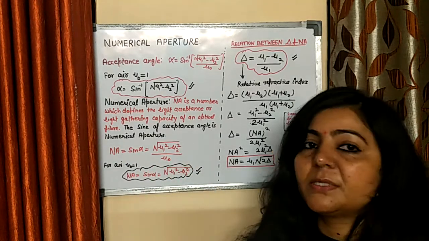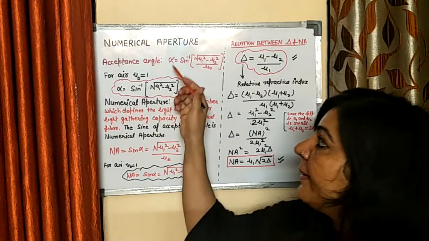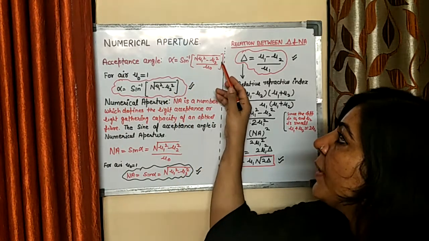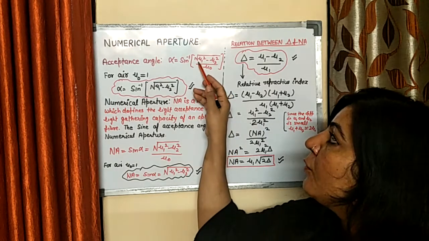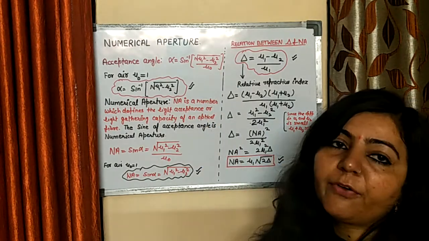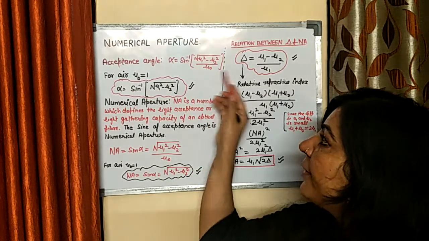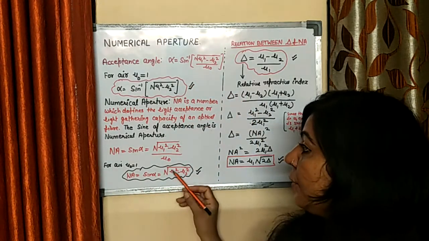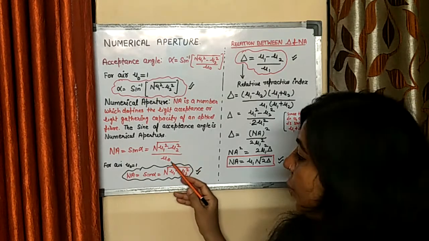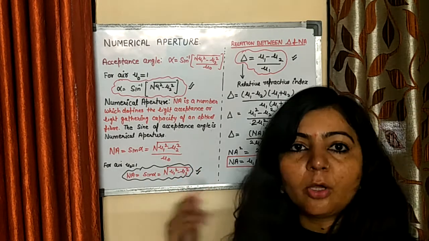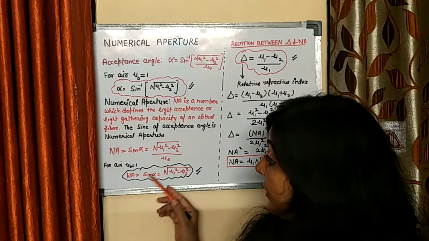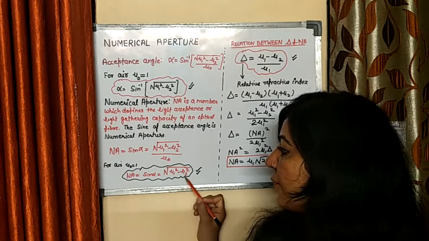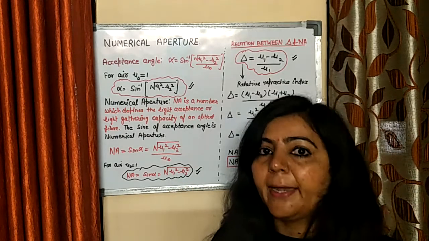This alpha is the acceptance angle, and we have derived an expression for it: sine inverse of under root mu1 square minus mu2 square upon mu naught, where mu1 is the refractive index of core, mu2 is the refractive index of cladding, and mu naught is the refractive index of the launching medium. So sine of alpha is equal to root mu1 square minus mu2 square upon mu naught. Generally the launching medium is air, so numerical aperture has this value.